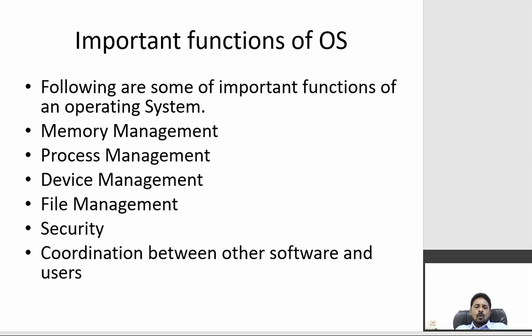and also, mainly, coordination between other software and users. Whenever I am using one software, I am the user. How the user utilizes this software and how he interacts with the system, all these things. So these are the five to six main functionalities of an operating system: